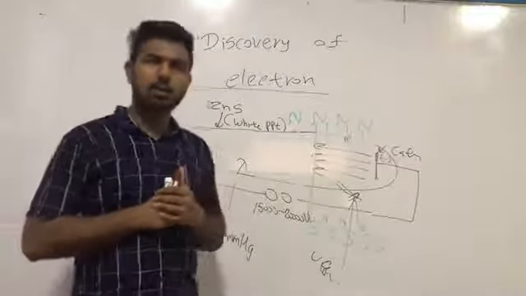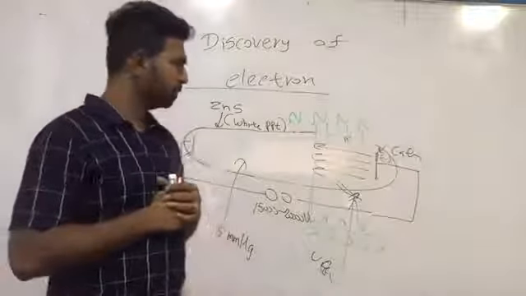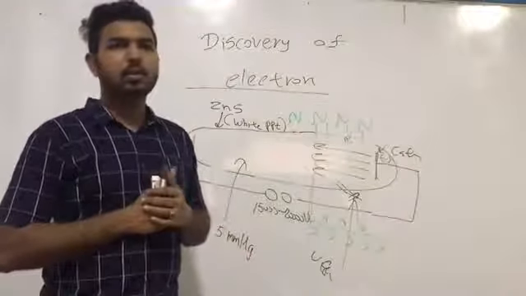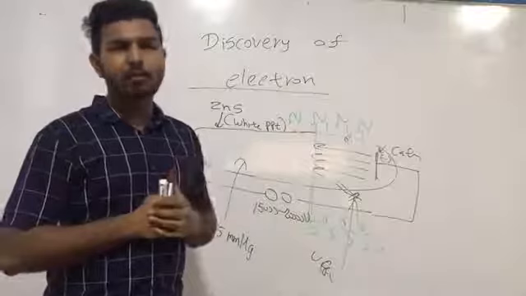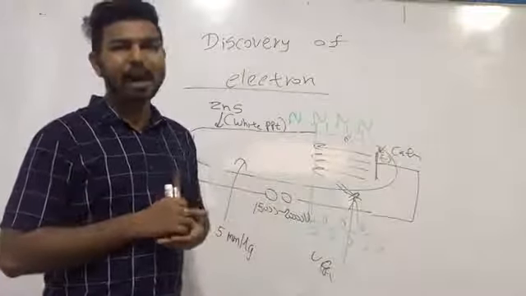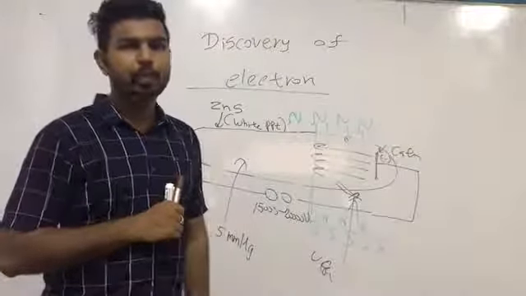Within brackets, using a paddle wheel, we can prove that.